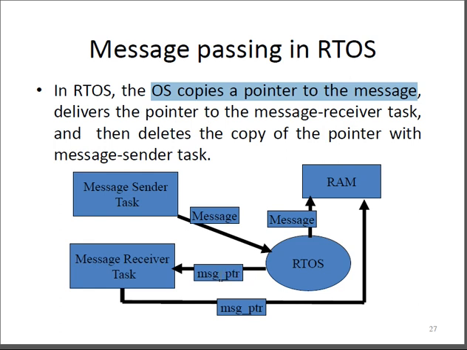The next process is put under this particular pointer, and that's how the process keeps moving. And from the RTOS the message can also communicate with the RAM. So this is message passing in the case of an RTOS scenario.